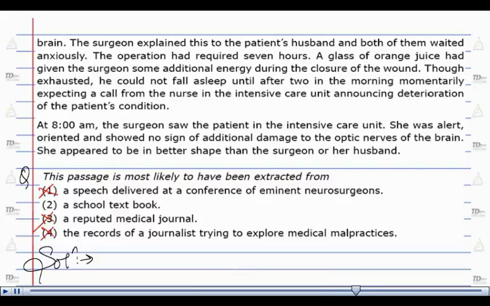Now we are left with only one option, which says a school textbook. Now, although one might think that this has nothing to support, but if we look through the whole passage, we can clearly see the language is too narrative and it has to be something which is not strictly to the medical field. Option number 2 is the only option which is supporting this idea. Therefore, the correct answer here has to be option number 2.